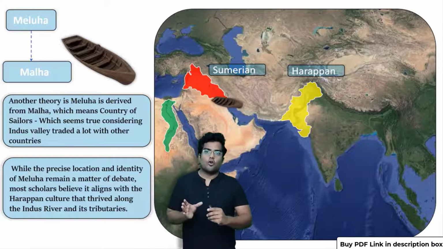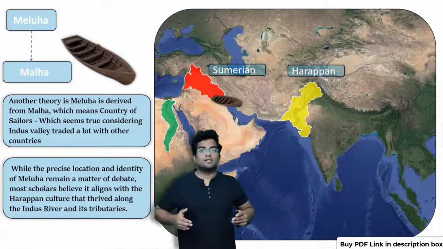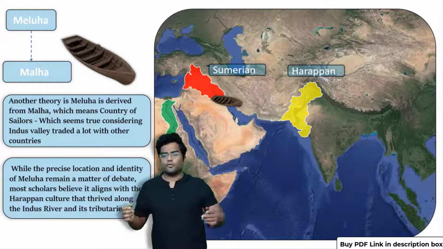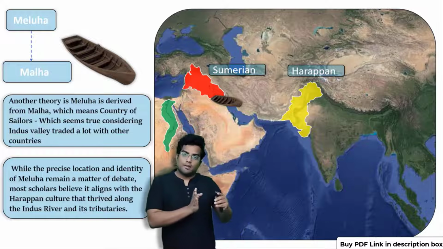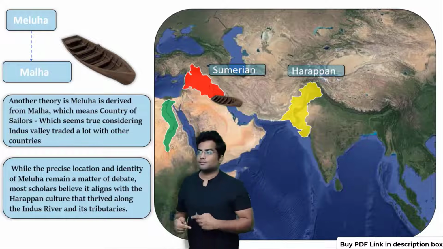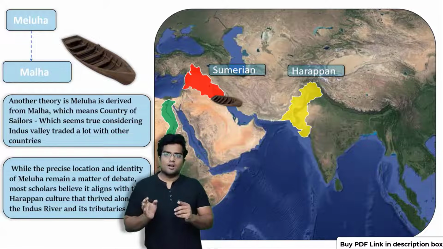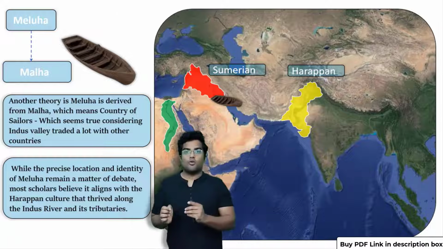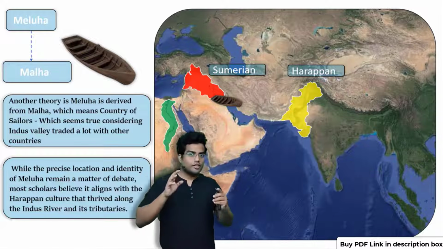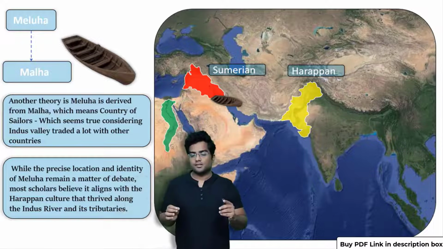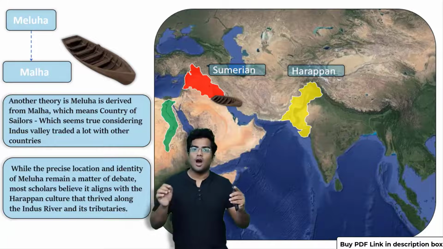Sumer often talks about a region from where you have a lot of sailors coming in to their country for trade, of course. And Malha is the word that means country of sailors. Coincidence? I don't think so. Malha became Meluha, or somehow Elu became Meluha, or Malakham became Meluha. So there is a big chance the region that we called the Indus Valley Civilization was known as Meluha.